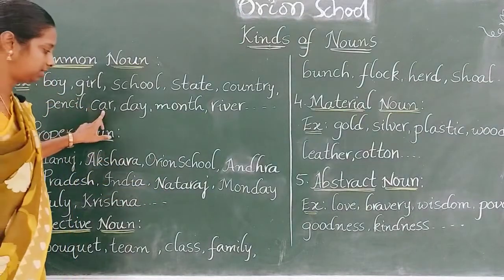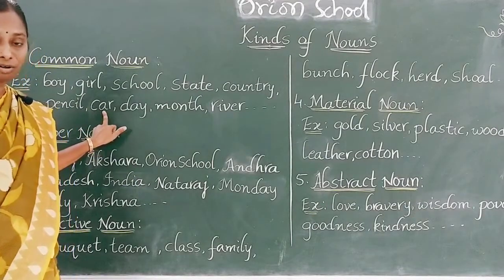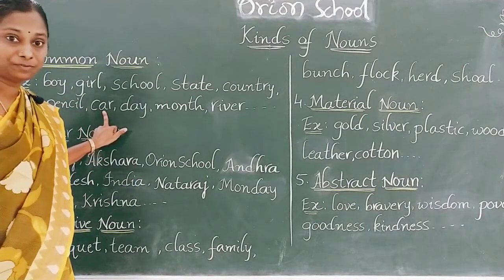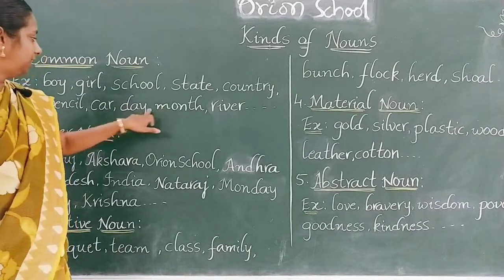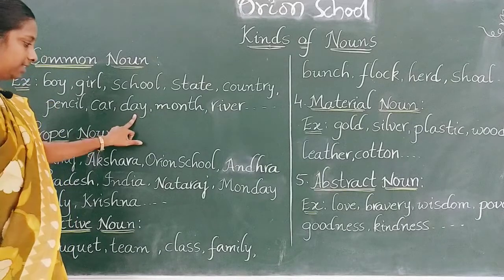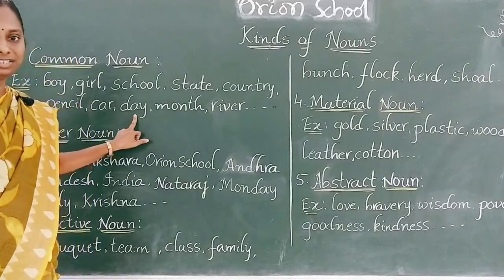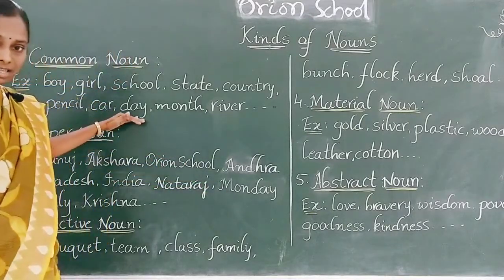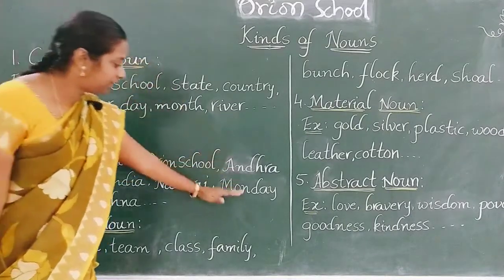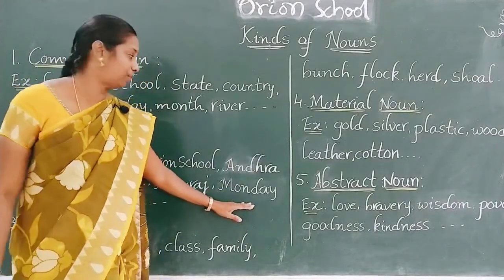Next one, cars. Car is the common noun. I-10 car, Alto car, Swift car. All these are the examples for cars. Next one, day. Days: Monday, Tuesday, Wednesday, Thursday, Friday, Saturday. Day is the common noun and we are mentioning particularly about Monday. So Monday, Tuesday, these are the proper nouns.